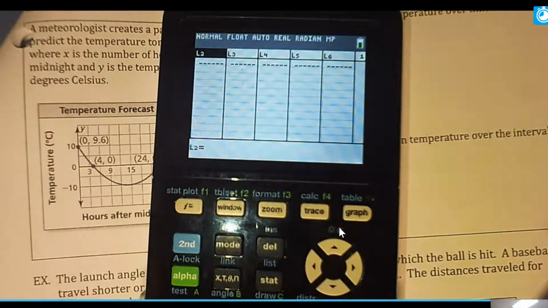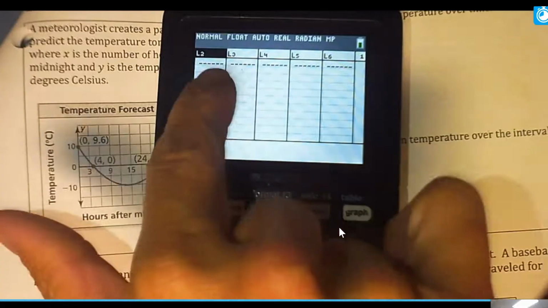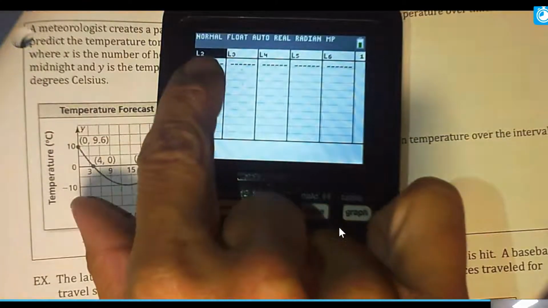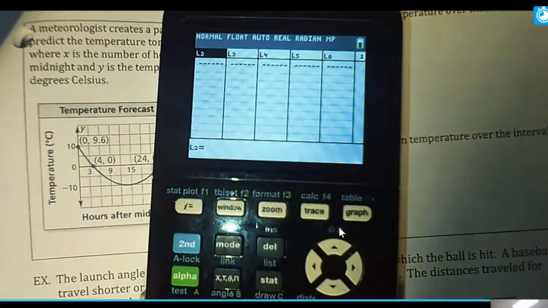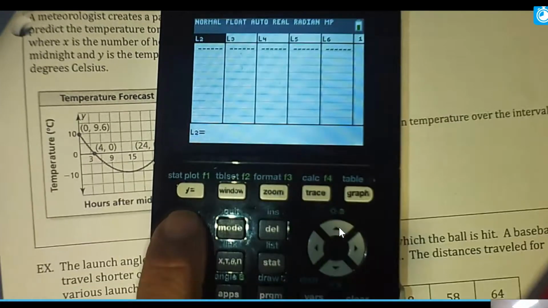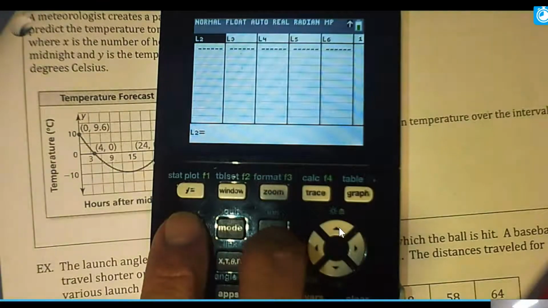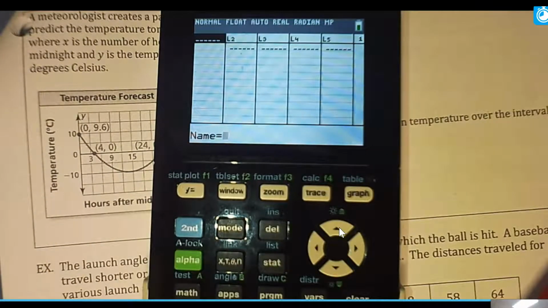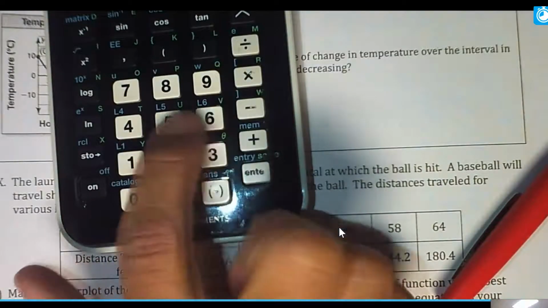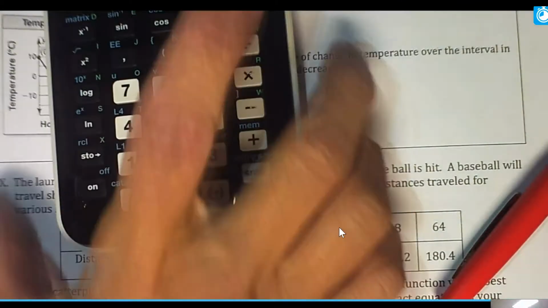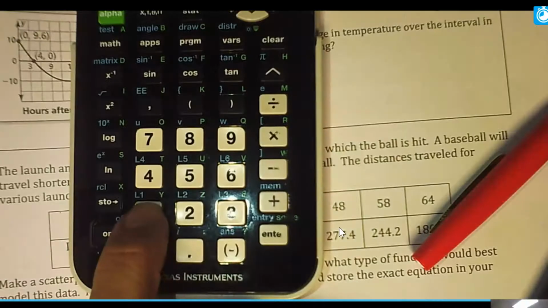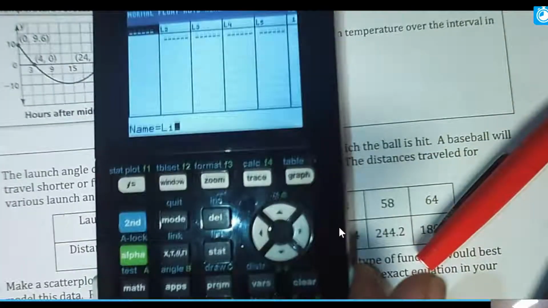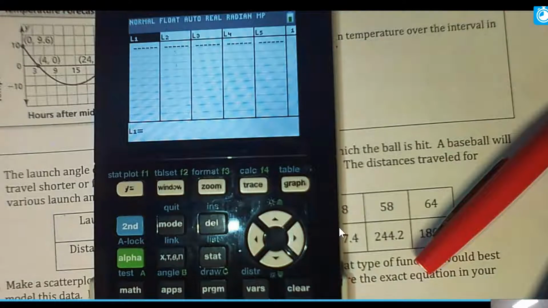So what I've done is I've deleted L1. So what I want to do is I'm going to insert L1 and I'm going to do it in front of L2. So I'll hit L2, so it's highlighted, and you're going to hit the second, and you're going to hit the delete button, so it's going to insert. And if you come down here, you're going to notice that you see L1, L2 in blue. So to get that blue to happen, you're going to press the second, so the arrow pops up. You're going to press 1, so L1 pops in there, right? And I'm going to hit enter, and now I've got L1.